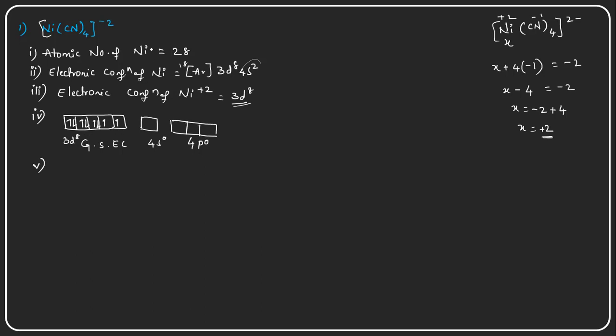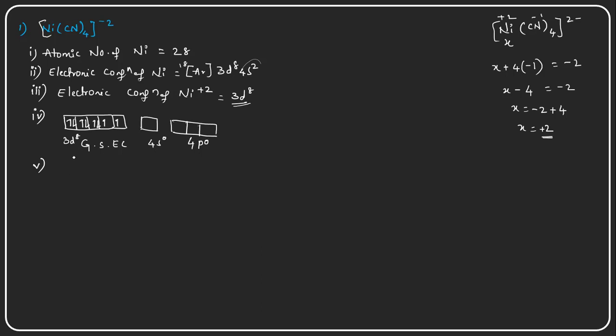So how will the excitation take place? Because 4 cyanides are there, each cyanide donates a pair of electrons to the nickel, so the nickel has to provide accommodation for the electron pairs donated by the cyanide ligands.